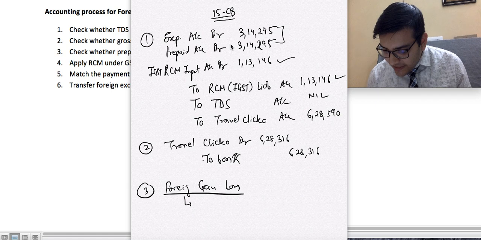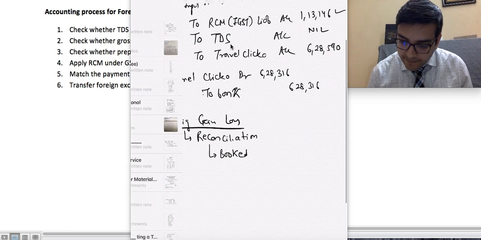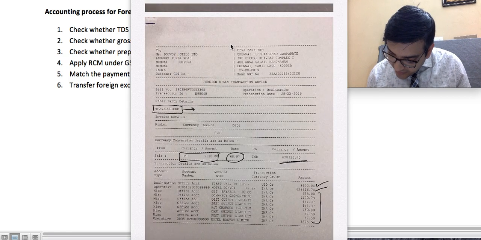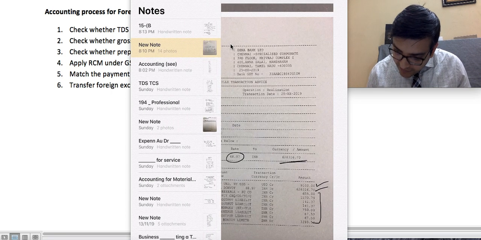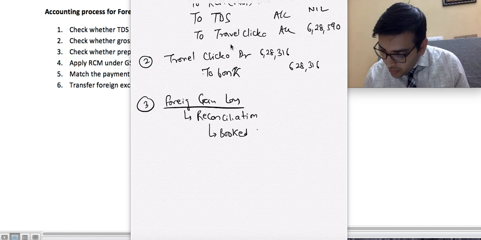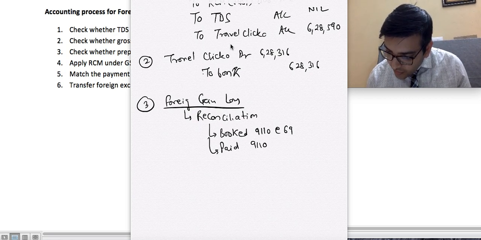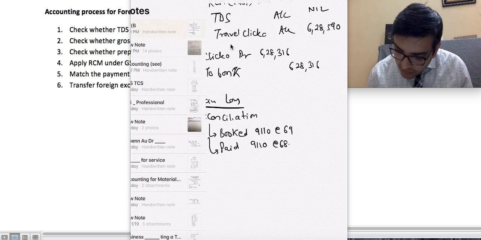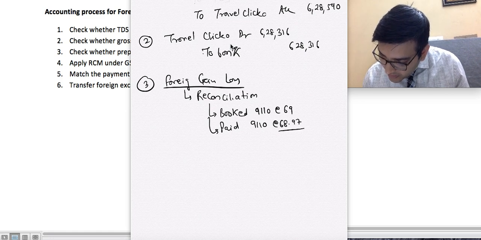Now how to reconcile it? Let us do a reconciliation. How much have we booked? What is the dollar amount? Let us see. Dollar is 9110. We booked 9110 at the rate of 69, and we paid 9110 at the rate of 68.97. So what is the difference?